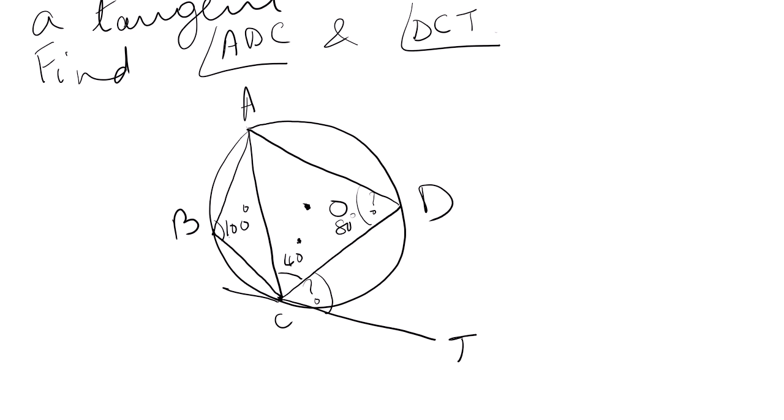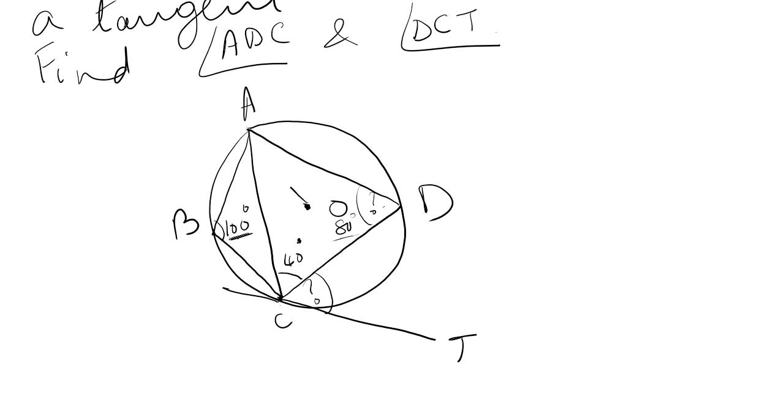Because opposite angles in a cyclic quadrilateral are supplementary. Out of that, if one is 100, the other one has to be 80. Then only the opposite angles in a cyclic quadrilateral can be. See, ADCB is a cyclic quadrilateral, so this has to be 80. Okay. So the theorem that you will be using is the opposite. This theorem is very, very important. The opposite angles of a cyclic quadrilateral are 180 degrees. Then